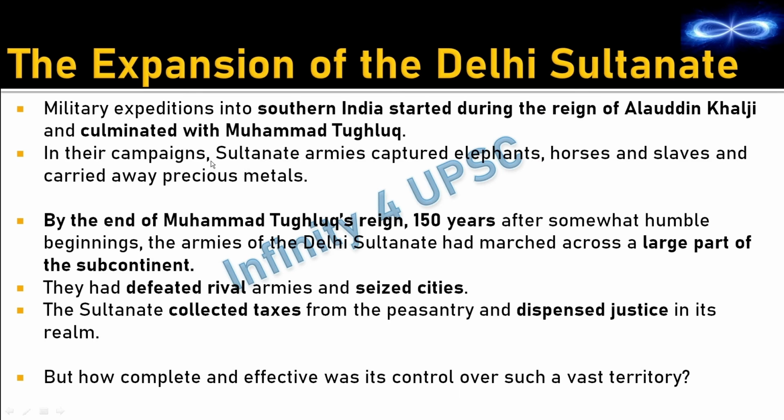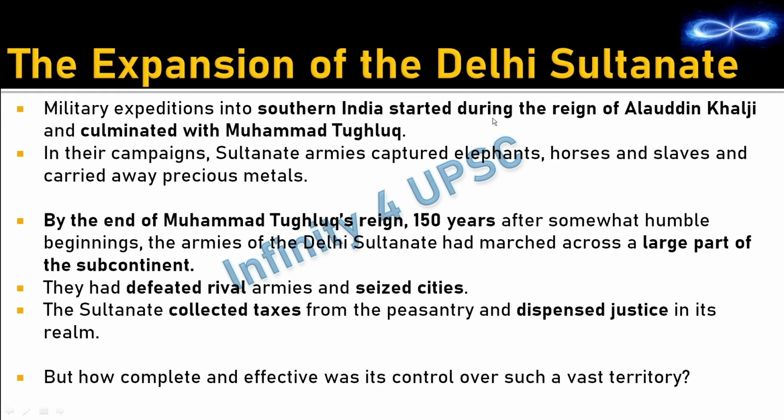Then in their campaigns, Sultanate armies captured elephants, horses, slaves and carried away precious metals. So whenever they capture a land, everything from that land is taken away. By the end of Muhammad Tughlaq's reign, 150 years after somewhat humble beginning, the armies of Delhi Sultanate had marched across a large part of the subcontinent. That is, by the end of Muhammad Tughlaq's reign, which is 150 years after the start of Delhi Sultanate.